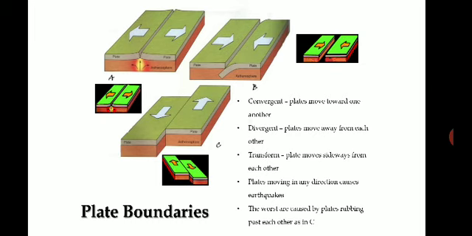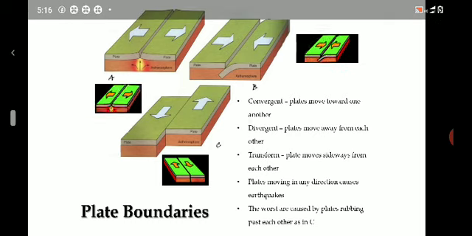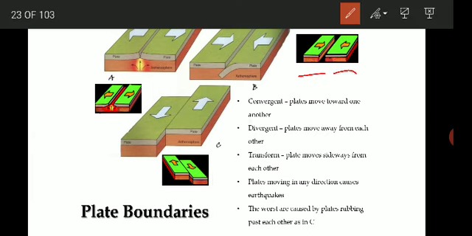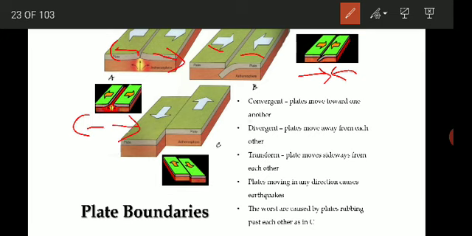In the animation you can see the two plates coming towards each other, right? So that is called convergent, okay. And divergent means what happens? The two plates move away from each other. And one more is called transform plate boundaries, where the plates just slide past each other. So that is the transform boundary.